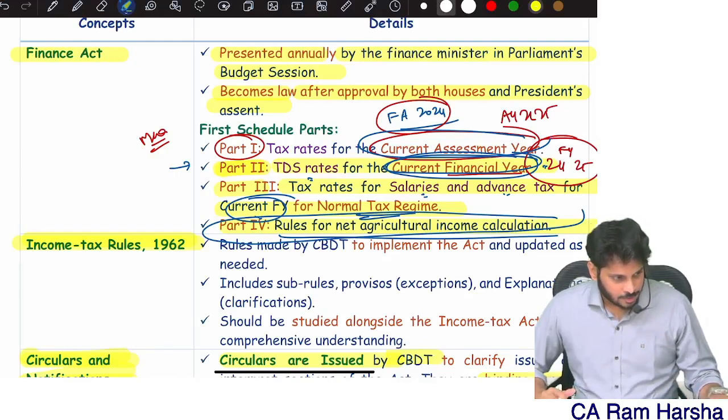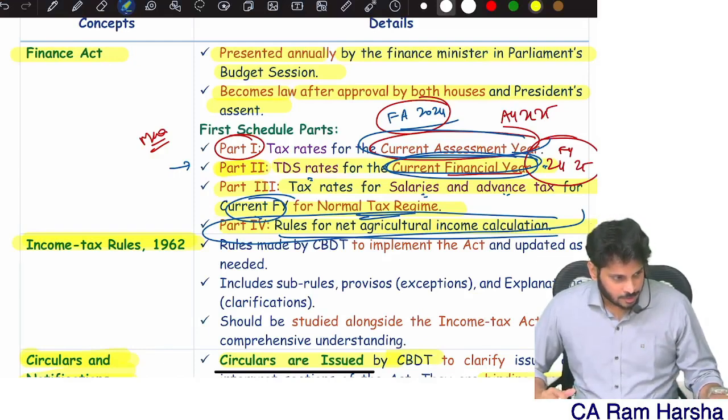So balance amount is 1,75,000, which is taxable at 12.5%. So how much is the tax amount? Here it is 20,000, and here it is 21,875. So total 41,875. That's how it will be. Are you clear?